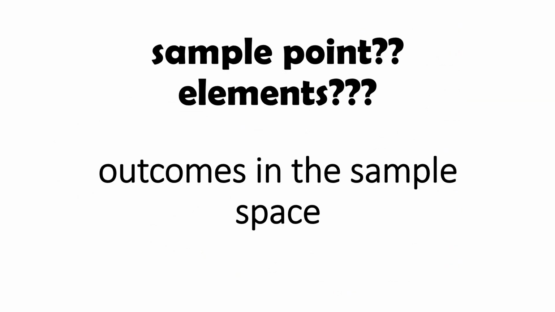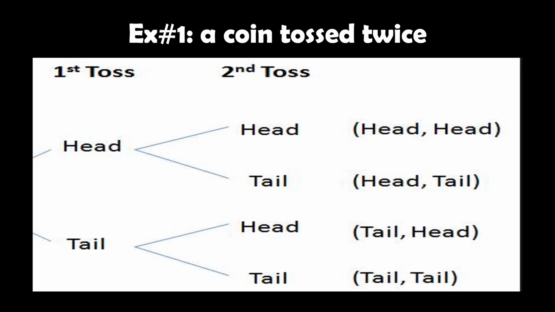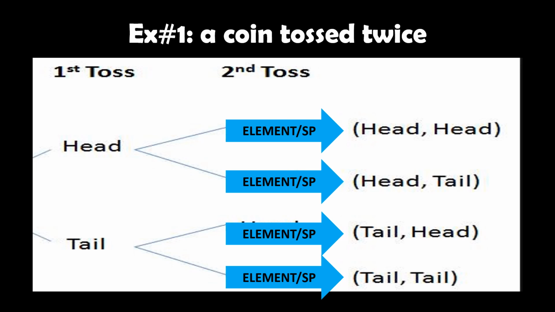This time, let's go to sample points or elements. Outcomes in the sample space. Example number 1, a coin is tossed twice. Okay, ang elements na pwedeng lumabas dito ay head, head, head, tail, tail, head, or tail, tail. Tawag sa bawat isang yan ay element.